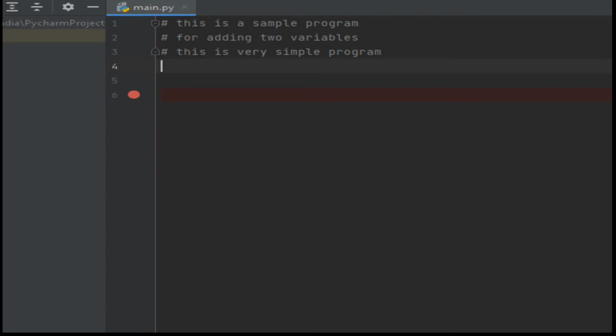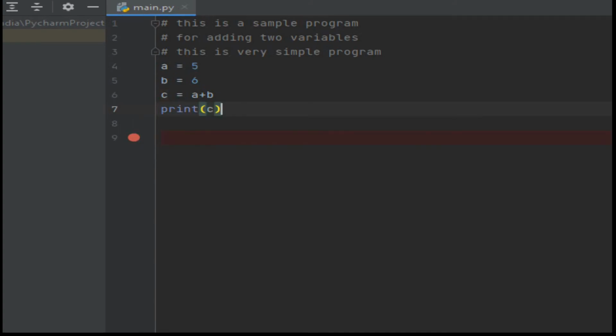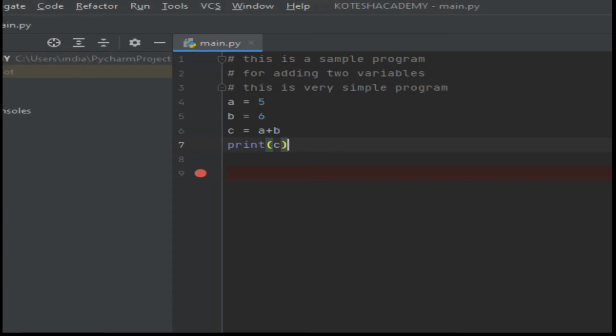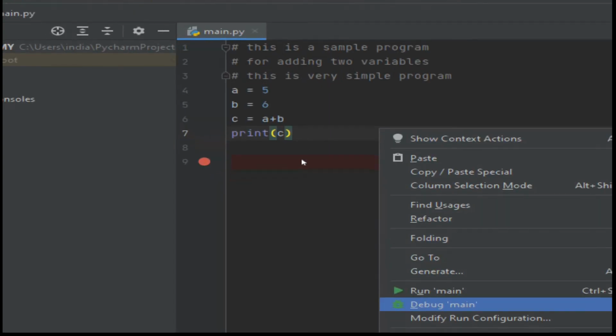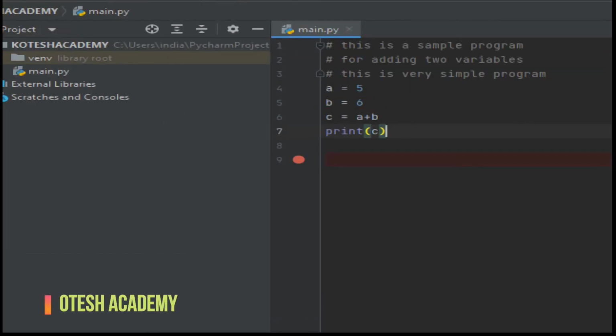Here the variables are a is equal to 5, b is equal to 6, and c is equal to a plus b. Then you write print of c. This is the actual program, with three lines of instructions. Then run the program and you will get the result 11, since 5 plus 6 is 11. At this moment, there is no need to give a hash symbol for each line.